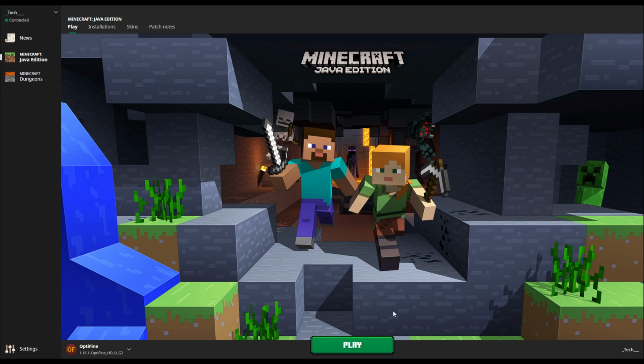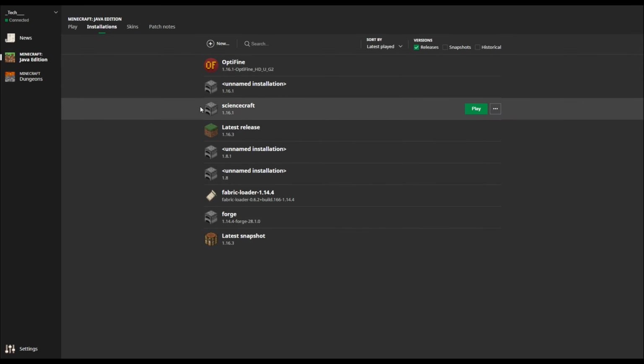So you may be eager to go ahead and click play, but that's actually not going to work because Minecraft defaults to the latest release, and our server is not set up on the latest release of Minecraft in order to have plugin compatibility across the board. So you want to go over to your installations tab here, and what you'll probably see is a blank menu.